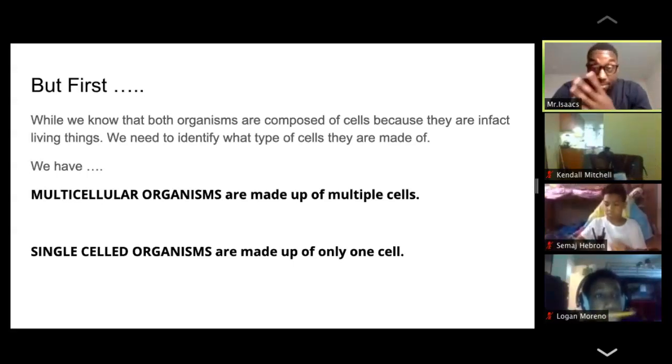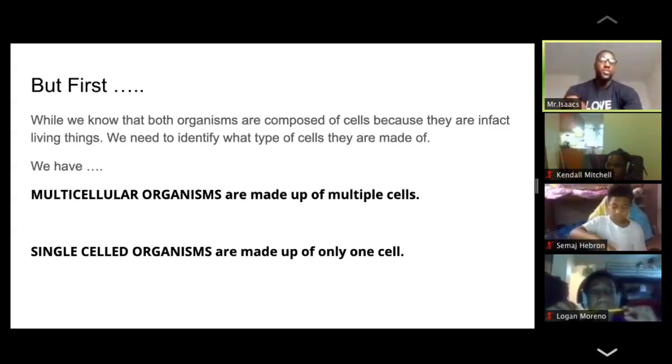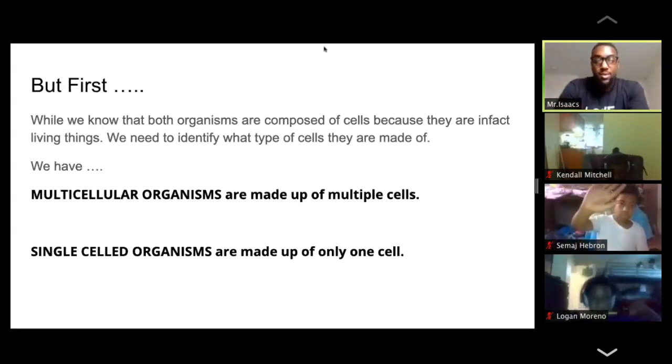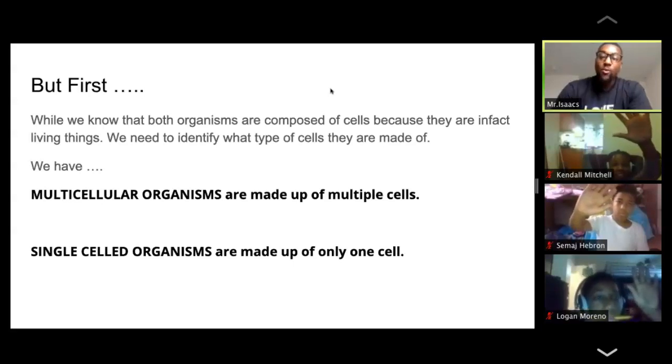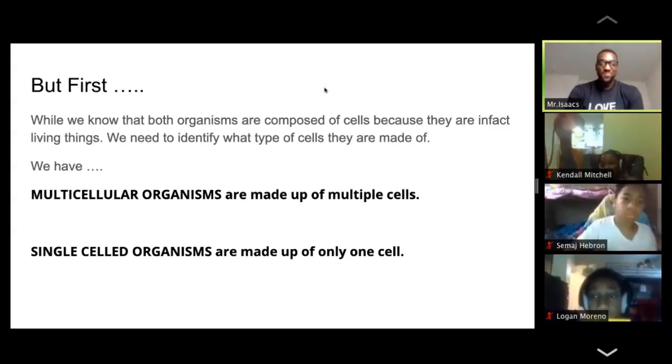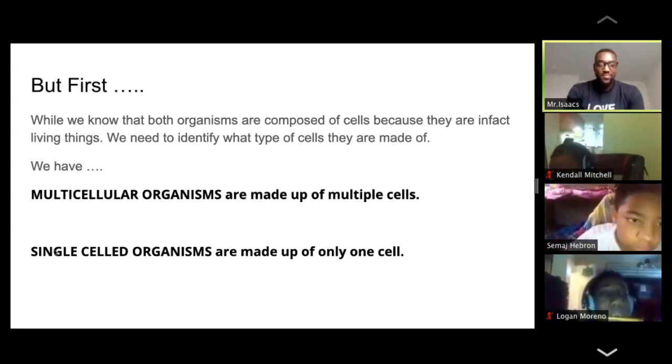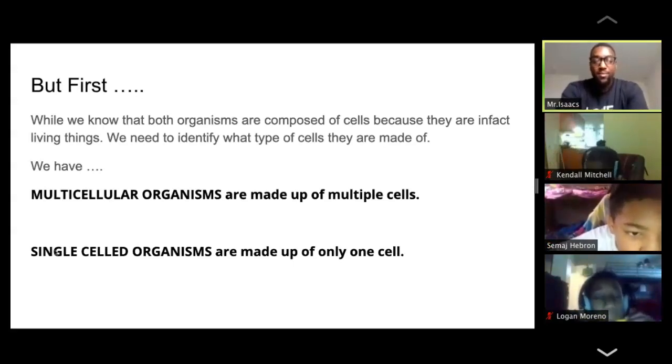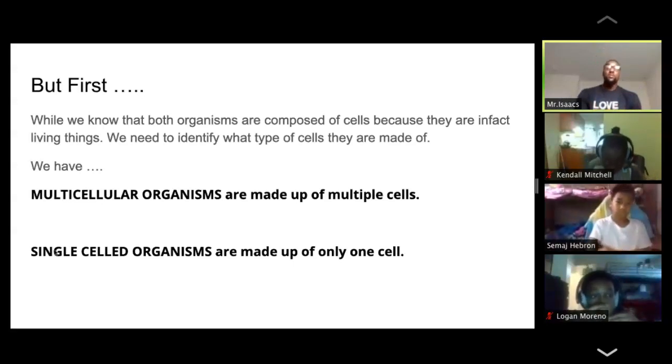Can I have somebody who has on a white shirt read the second line for me, please? Go ahead, Samaj. Single-cell organisms are made up of only one cell. Thank you. So single-cell organisms are made up of only one cell.